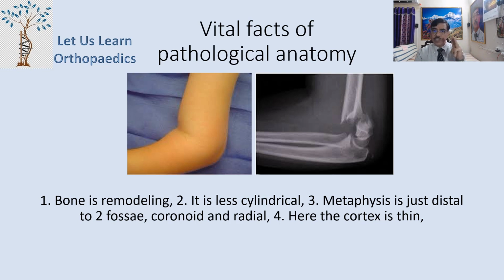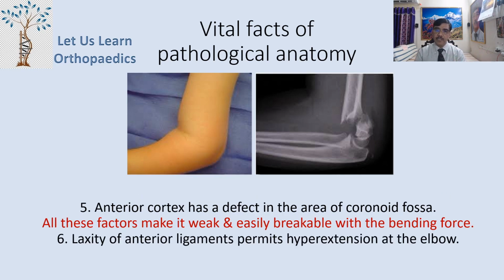Metaphysis is just distal to two foci, coronoid and radial, 4. Here the cortex is very thin, 5. The anterior cortex has a defect in the area of the coronoid fossa. All these 5 factors make it weak and easily breakable with the bending force. And moreover, the laxity of the anterior ligament permits hyperextension at the elbow.